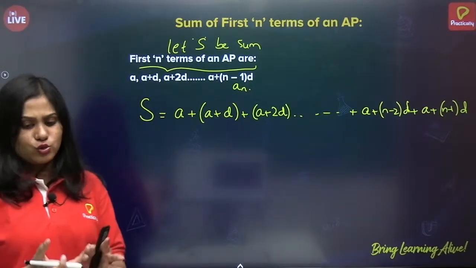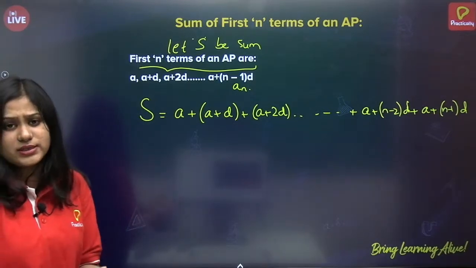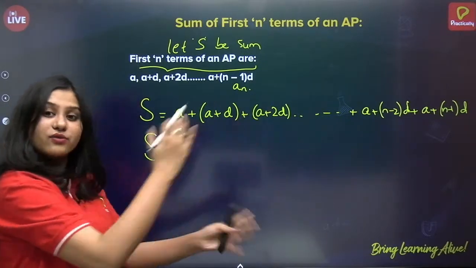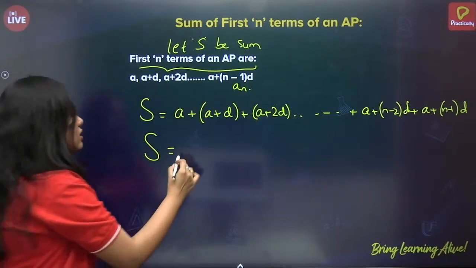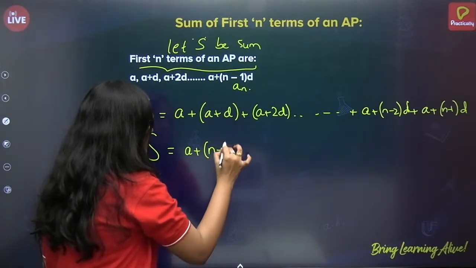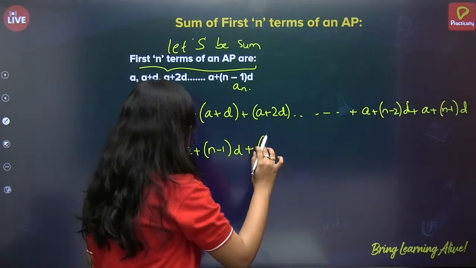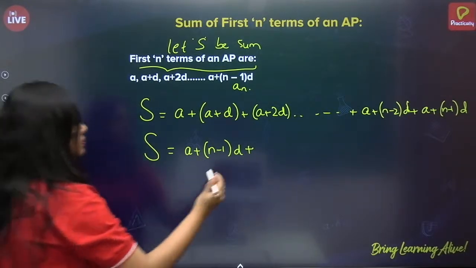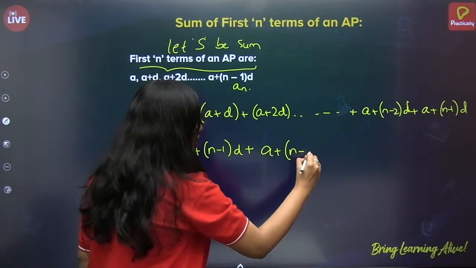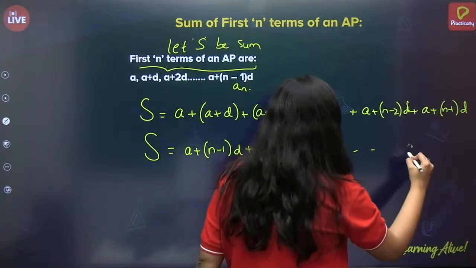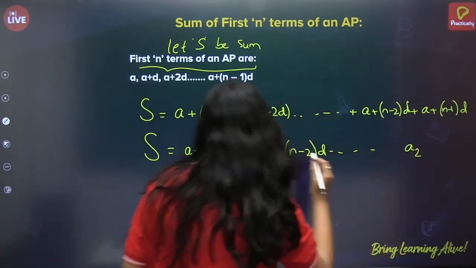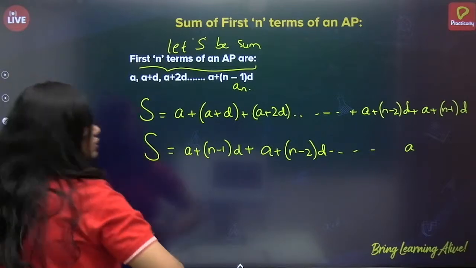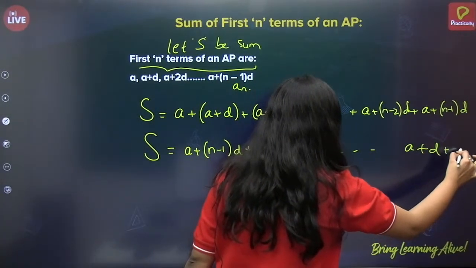Now I'll do it reversely also. It is the same, correct? So again, I write S is equal to, in a reverse way. I'll write the last term here: a plus n minus 1 into d plus a plus n minus 2 into d and so on till a plus d plus a.